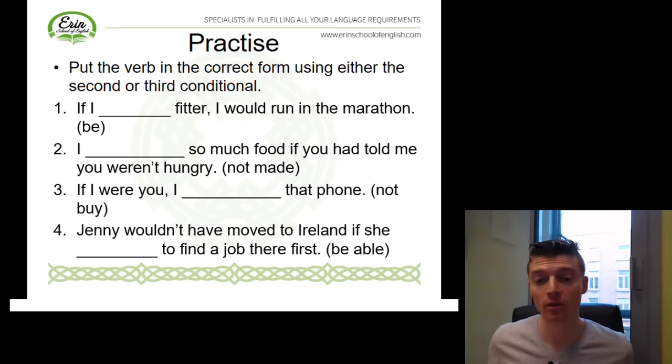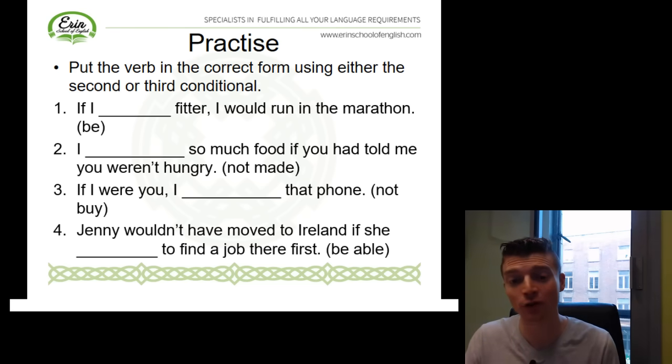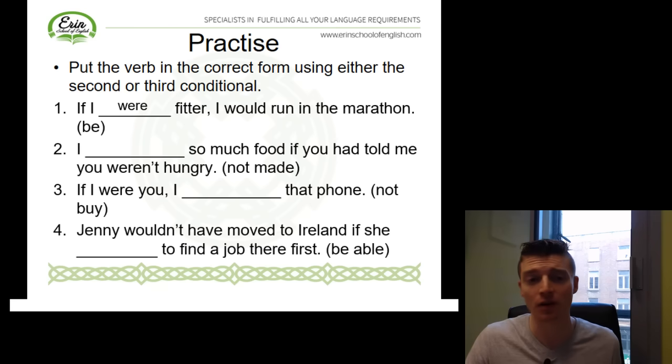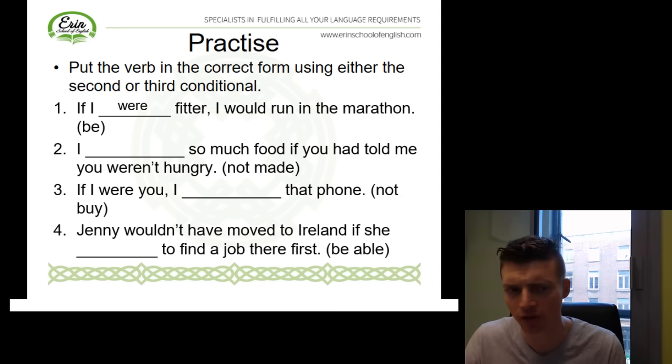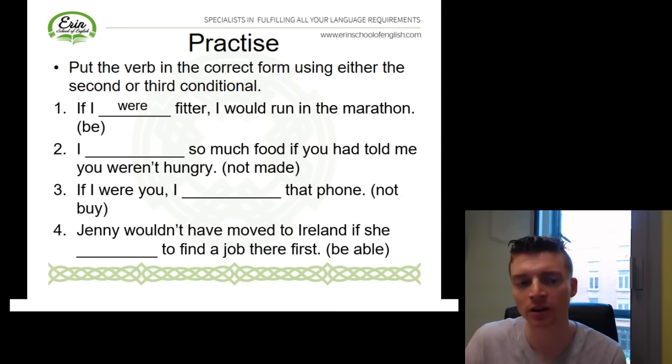And our form for the second conditional, you guys remember? It's if plus past simple. Now our subject is I here. You may also remember that when we're using our second conditional with I, it's also acceptable to say if I were fitter. Now here you could say if I was fitter, and that would be totally okay too. And number two, I so much food if you had told me you weren't hungry. Okay, if you had told me.